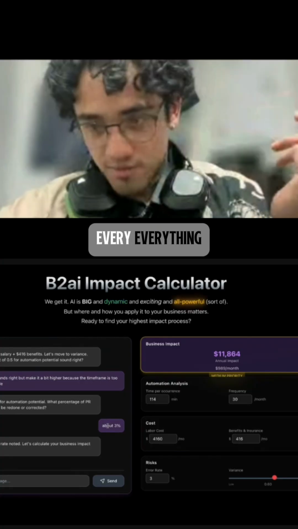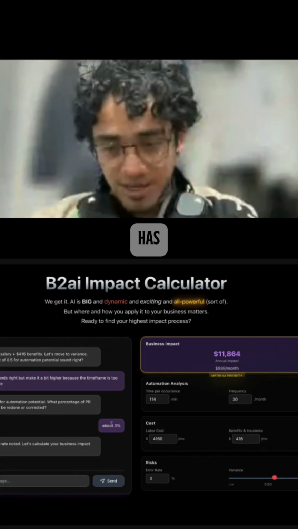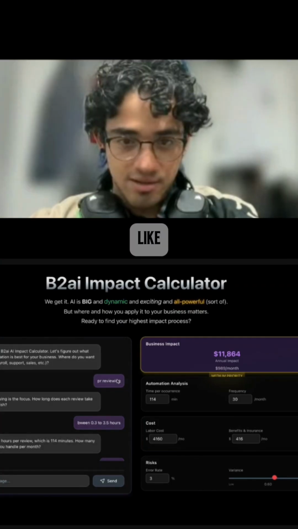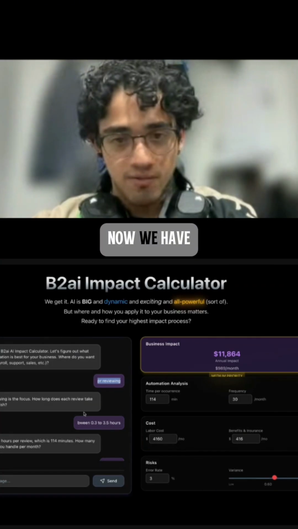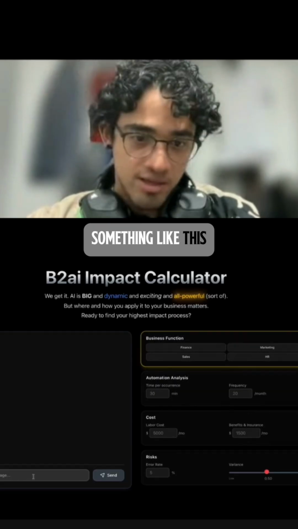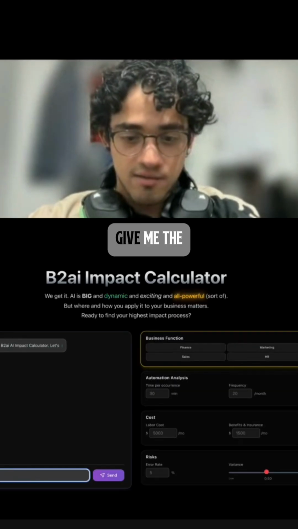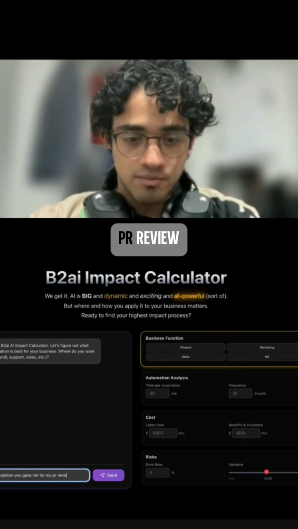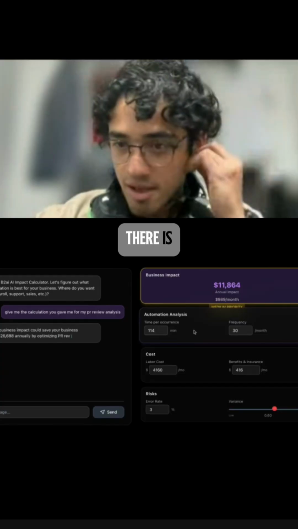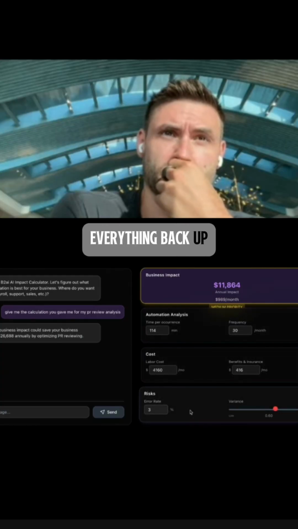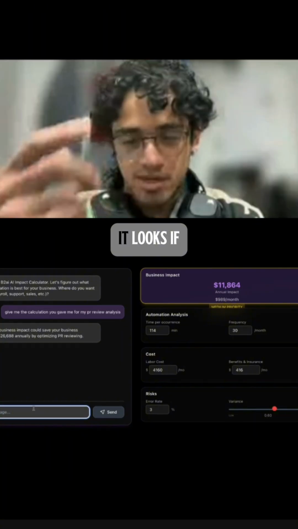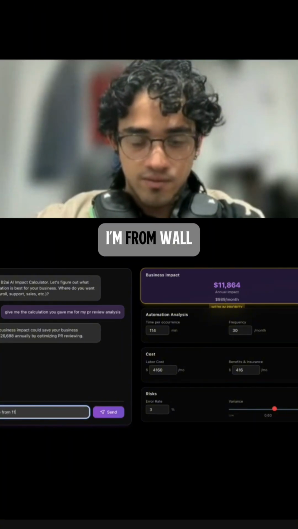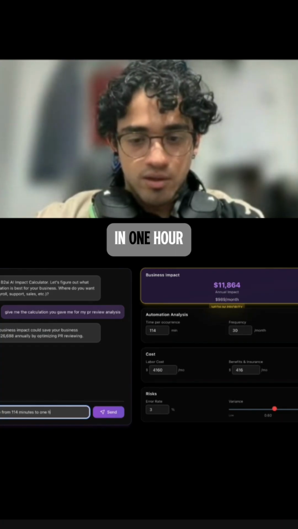Anyway, one good thing: it got everything from the first time, because now it really has access to the entire chat history and session. Another useful thing is that now we have a chat history, so I can do something like this: reload and ask the agent, give me the task you gave me for my PR review. This should work. There is. Oh wow, it just pulled everything back up. Okay, nice. We can change, for example, the time from 14 minutes to 1 hour.